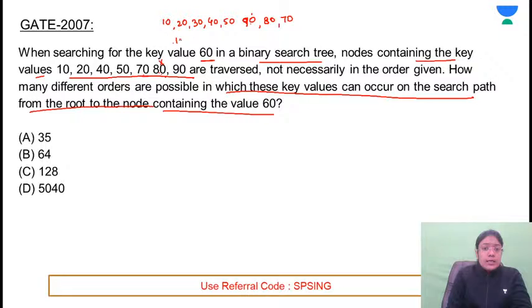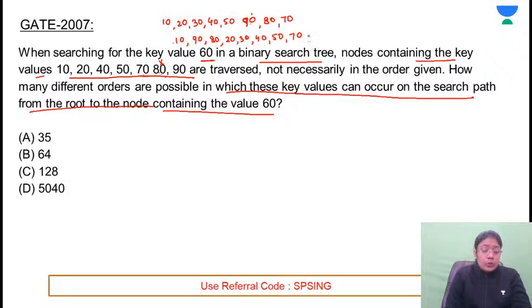Now next, let's assume that for an element greater than 10, it is going to be 90. For an element smaller than 90, it is going to be 80. For an element smaller than 80, let's assume that it is going to be 20. But for an element greater than 20, it is going to be 30. Greater than 30, it is going to be 40. Greater than 40 is 50. Greater than 50, the element is 70.